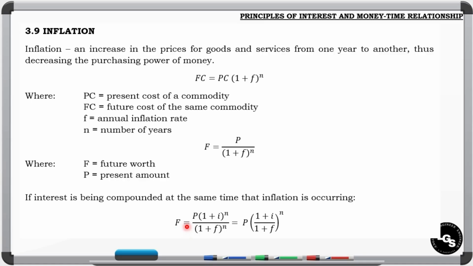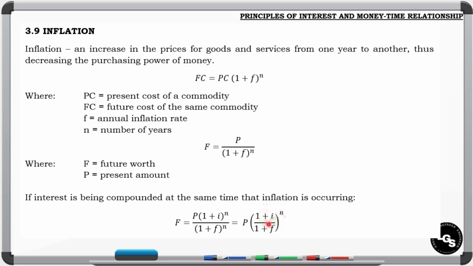So F is equal to P times 1 plus i raised to n. This is the formula for compound interest. If you still remember, over 1 plus f raised to n. So this is the formula for the future worth of any given present worth of money with inflation. If we combine this, we can use the laws of exponents because the numerator and the denominator have the same exponent. So we can rewrite that as 1 plus i over 1 plus f, all raised to n.